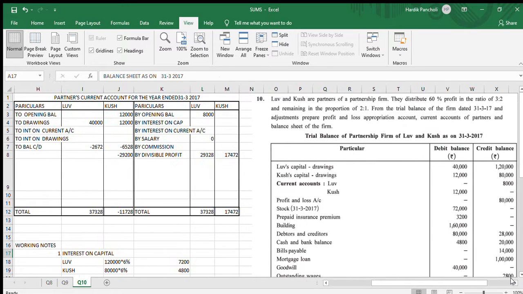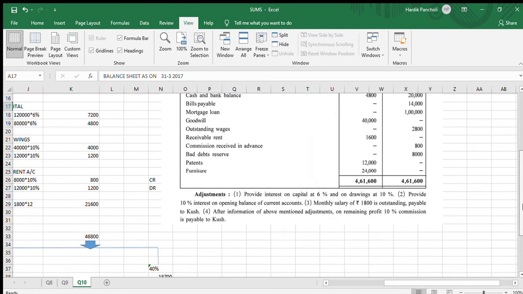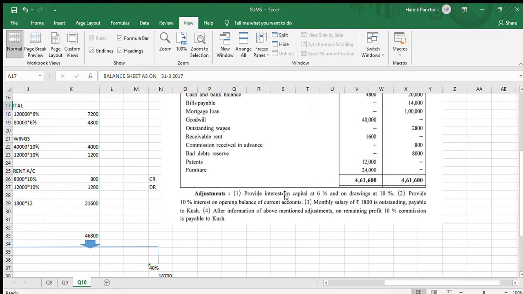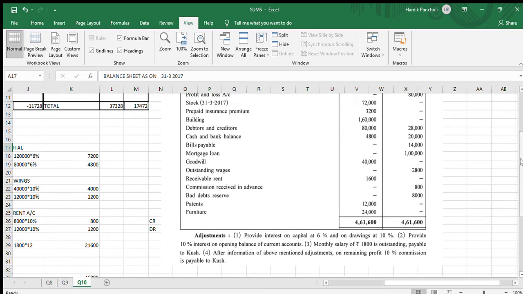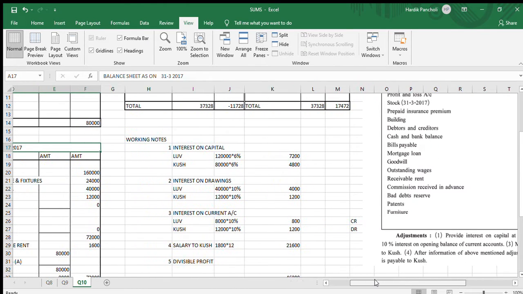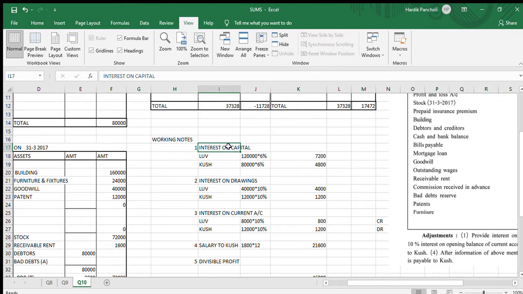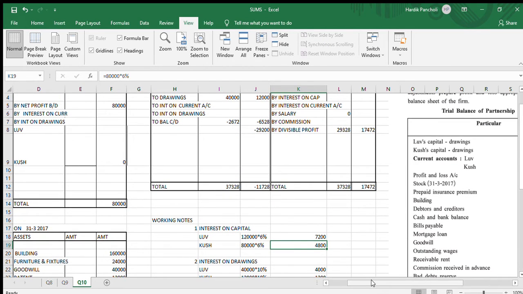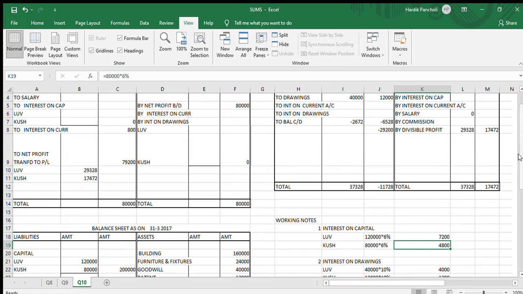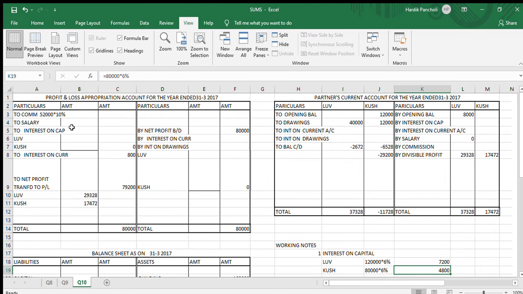As we have already discussed earlier, provide interest on capital at 6% and drawings at 10%. First adjustment, interest on capital. The amount of capital is 1,20,000 for Love and 80,000 for Kush. The amount is 7,200 and 4,800. The effect of this amount will go in the P&L appropriation account, interest on capital.